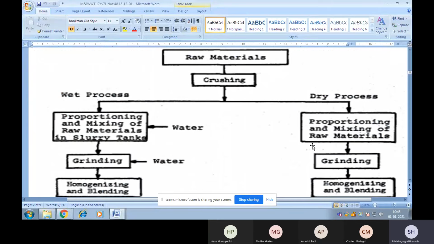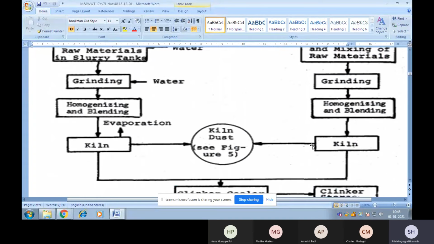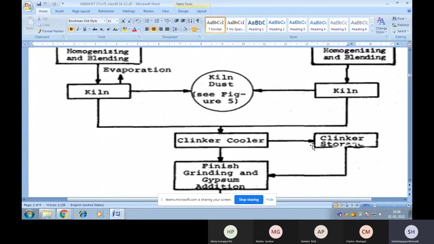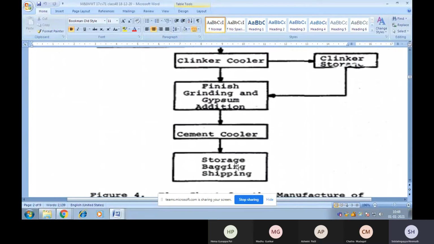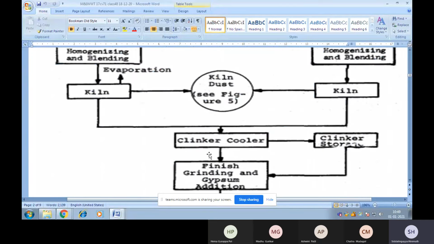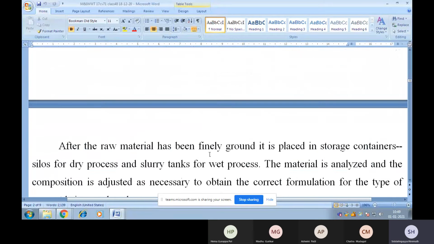Similarly, the dry process will have proportioning and mixing of raw materials, grinding, homogenizing and blending, kiln. Again, from the kiln, there will be clinker storage, finishing. After that, all those processes will be the same as in the other process. So you can go through this particular flow chart.